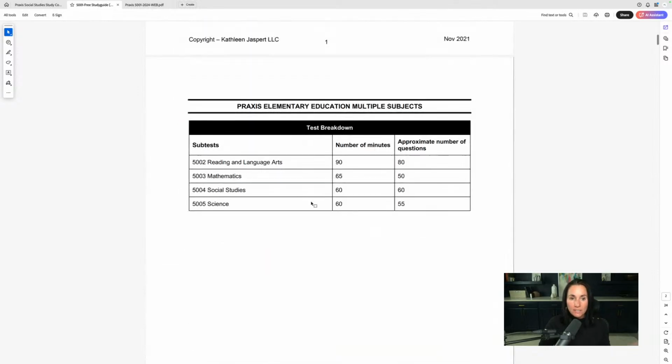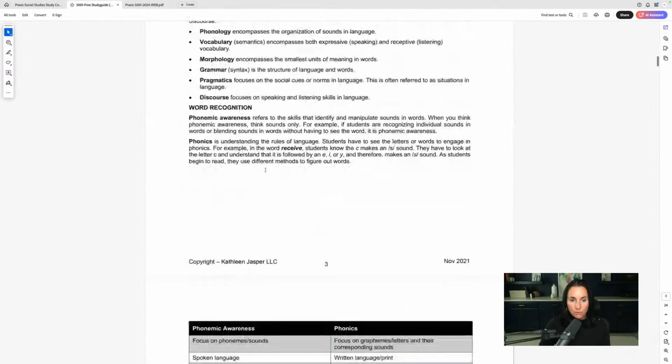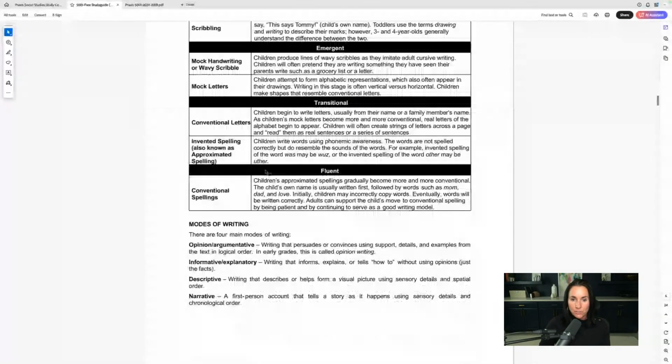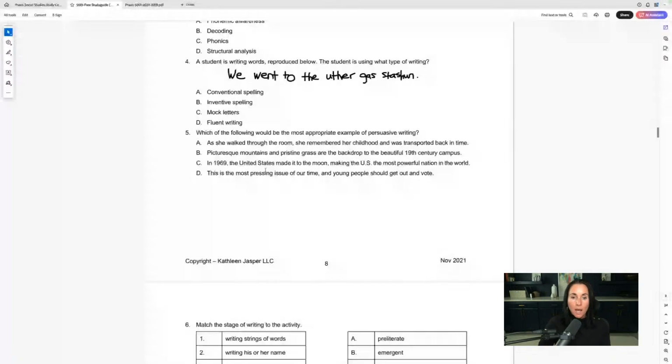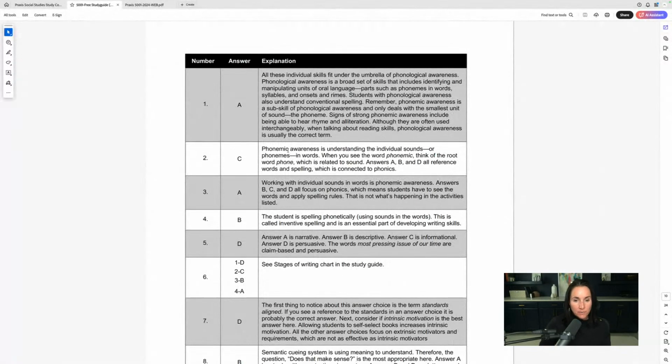This is an abbreviated study guide, but it's still pretty good. It's got a lot of information, especially on the language arts and reading, because that's a tough one. There are lots of practice test questions with very detailed answer explanations. I always say, read the answer explanations, please.